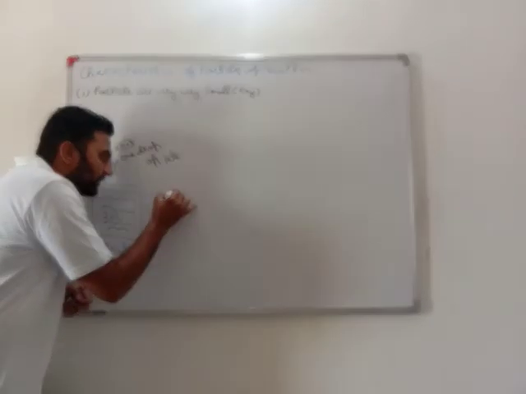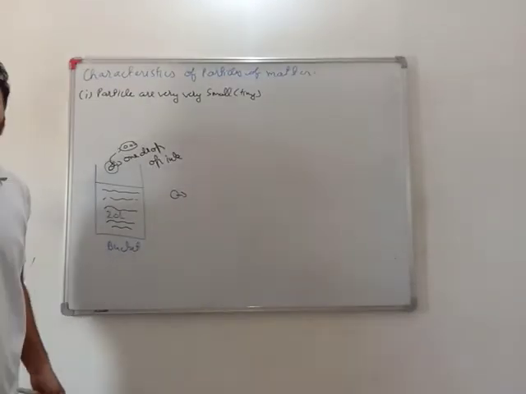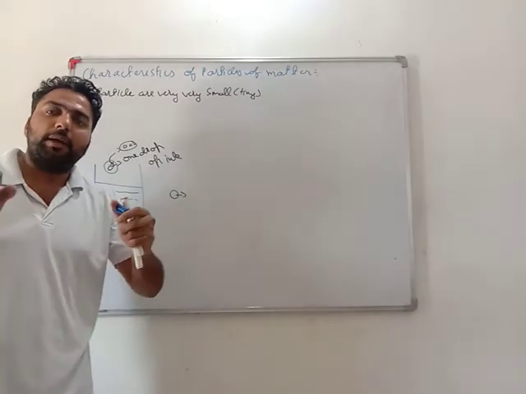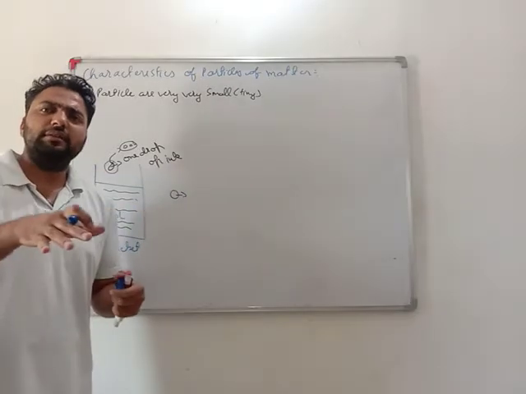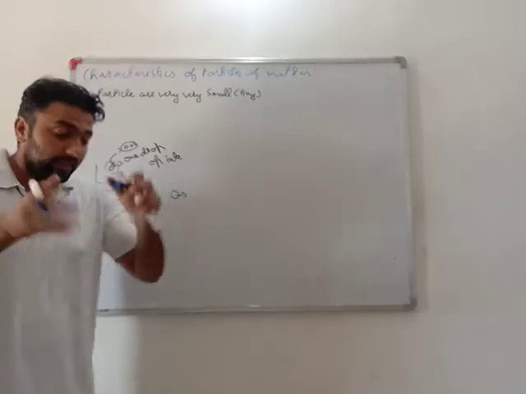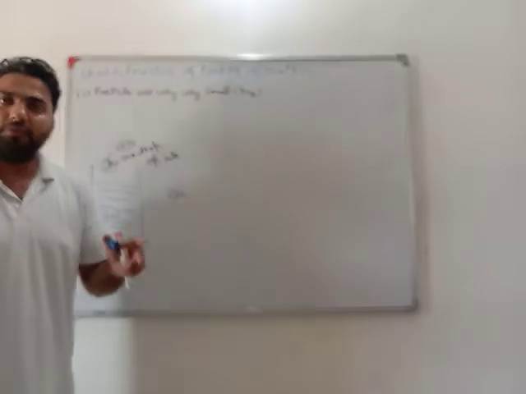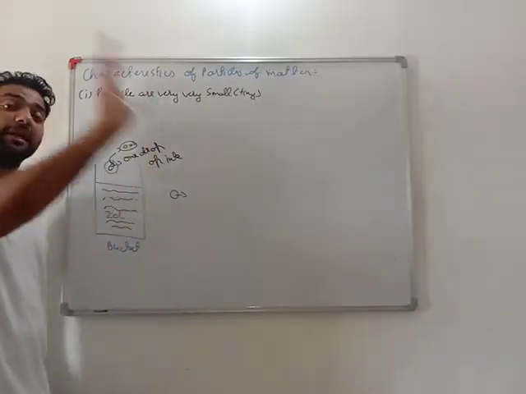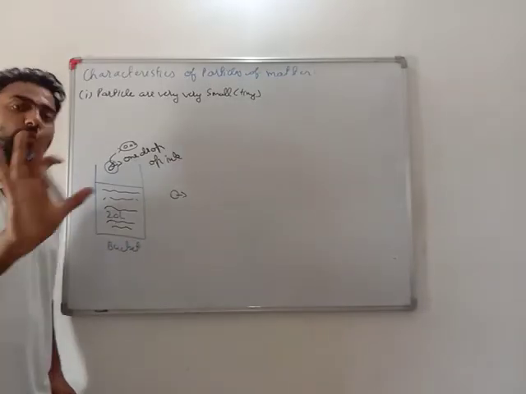Very important. If this much drop is having many particles, it means these particles are very very small. Just for example, if in your class I put many healthy big guys, hardly 20 of them will be able to sit. But if I bring very many small children to sit on your bench, very easily 4 to 5 can come. Yes or no? So similarly, in this single drop there are many particles, meaning these particles are very small.